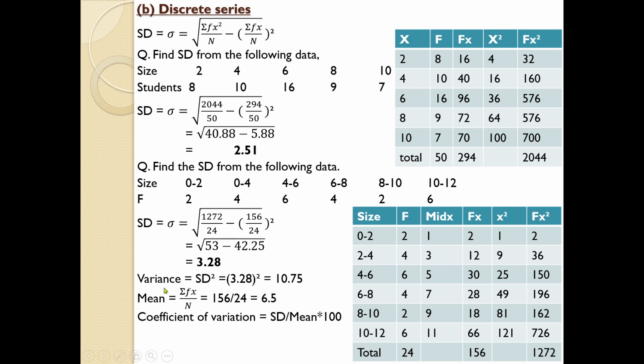And next one, regarding the second equation, that is coefficient of variation. This one is the second equation. This is otherwise known as relative measure. Why are we using coefficient of variation? Coefficient of variation is used to measure the variations between these two groups. For example, we were discussing marks of the students. So we will use the coefficient of variation on the first set of group and the coefficient of variation on the second set of group, and you will get two values. And how are we going to interpret it?